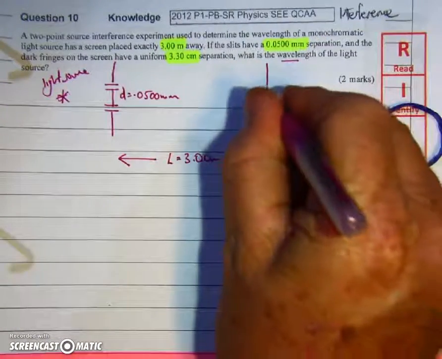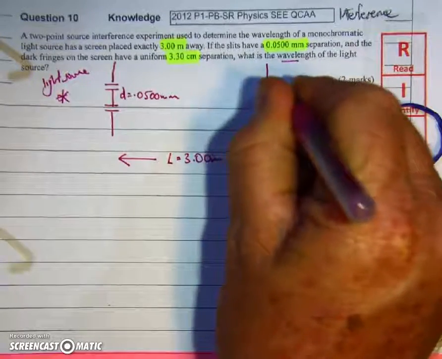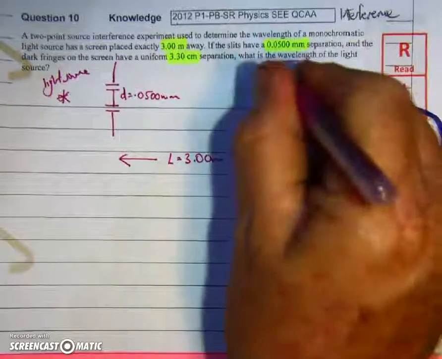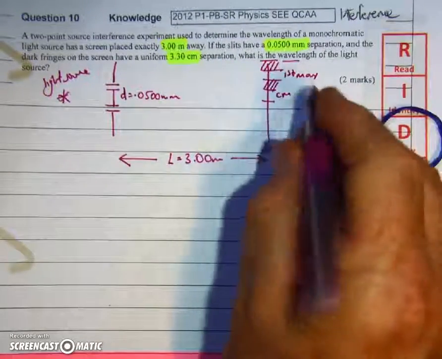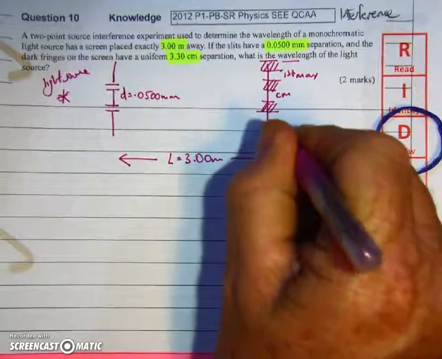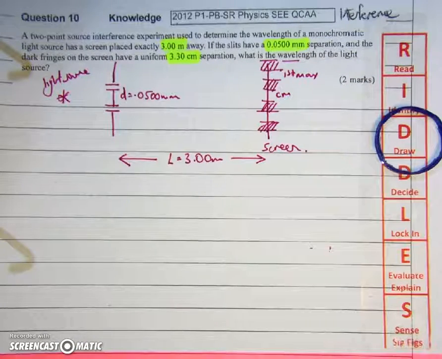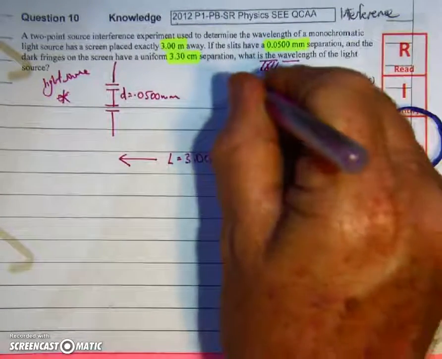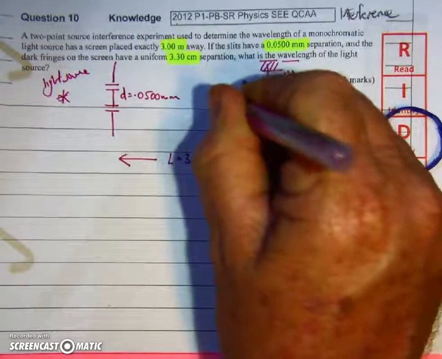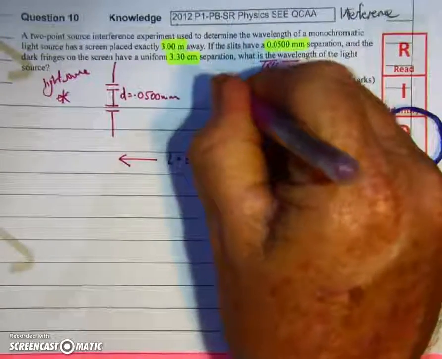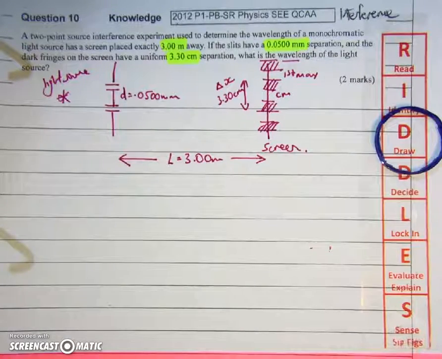And we have a central maxima on our screen, then we have a minima, then we have our first maxima, then we have our next minima, and on the opposite side it's exactly the same symmetrically. Our dark bands here are our nodes where destructive interference occurs, and the separation of these dark bands is 3.3 centimeters to two significant figures. That's our delta X value, or our separation. So there's our diagram drawn.